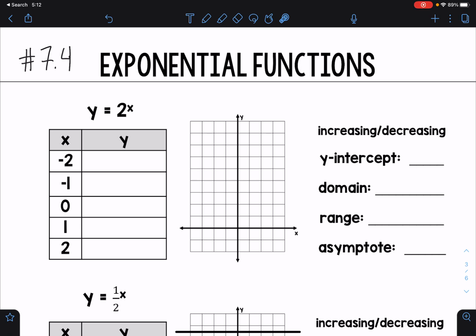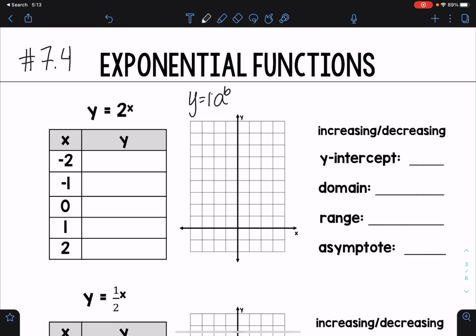Linear functions, which we had been talking about up until this point, created straight lines. We talked about linear functions as y equals mx plus b, and different equations that are similar to slope-intercept. We talked about standard, we talked about point slope. For exponential functions, there's really only one set way that we can see our equation, and that is something like y equals a to the b power.